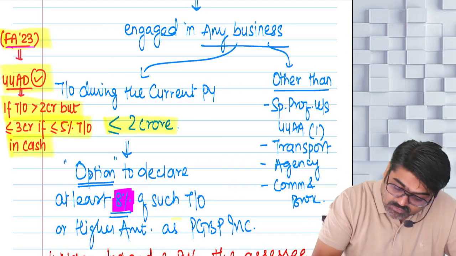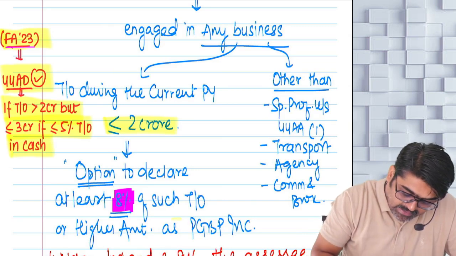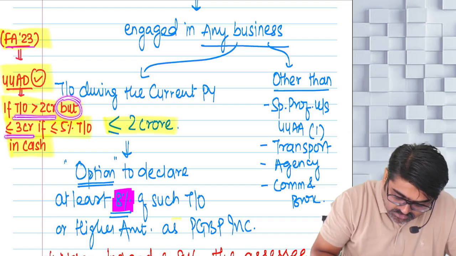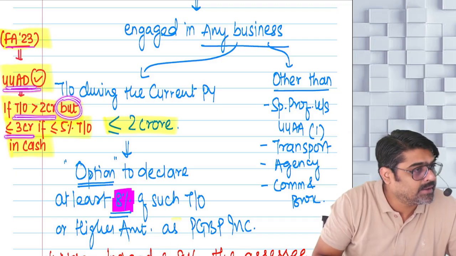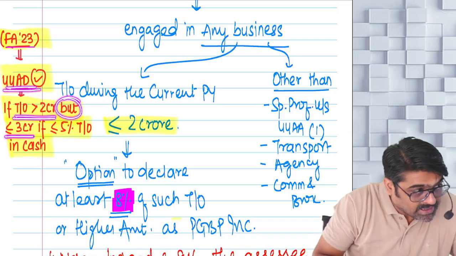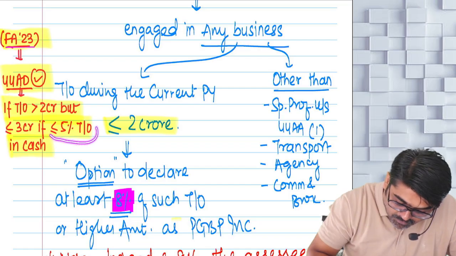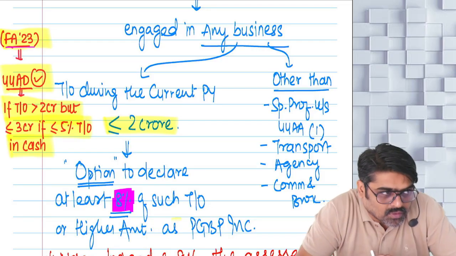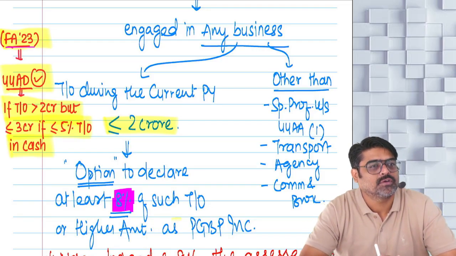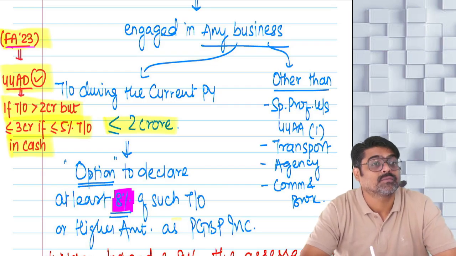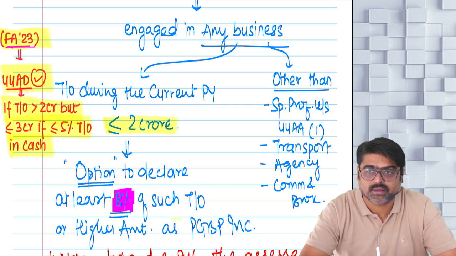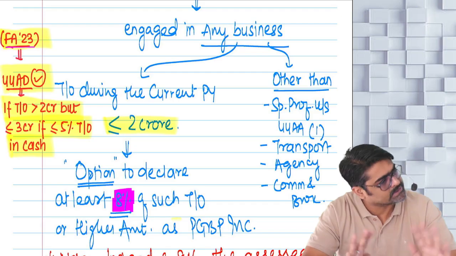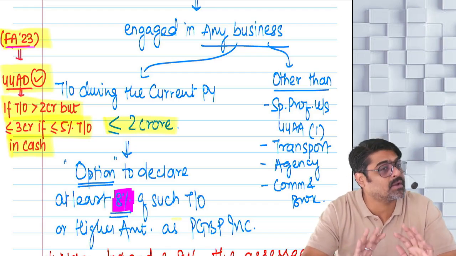So there was an amendment in this section which said that if the turnover is more than 2 crores, but it should not be more than 3 crores, then also 44AD can be applied. But for that, you have to make sure that in your business, 5% or less turnover is received in cash. So, for example, your turnover is 1.8 crores. Can you follow 44AD? Yes. There is no extra condition. You can still follow 44AD because your turnover is within the limit of 2 crores.